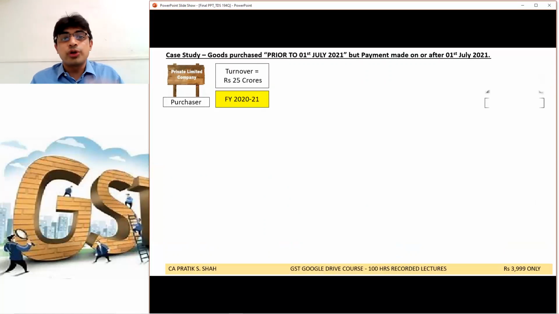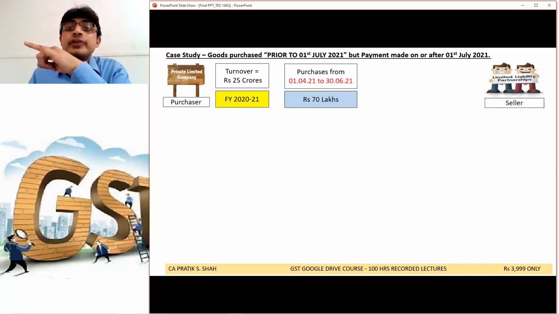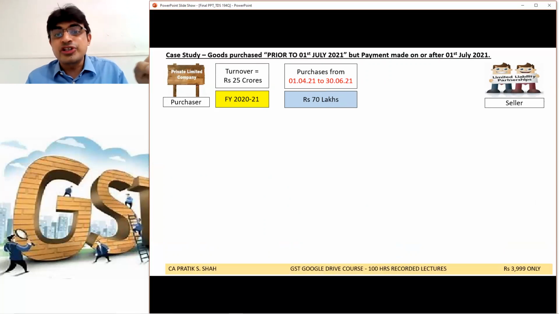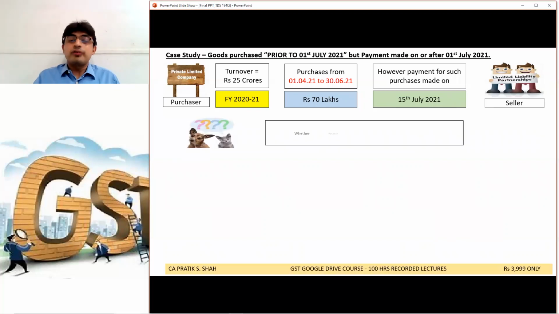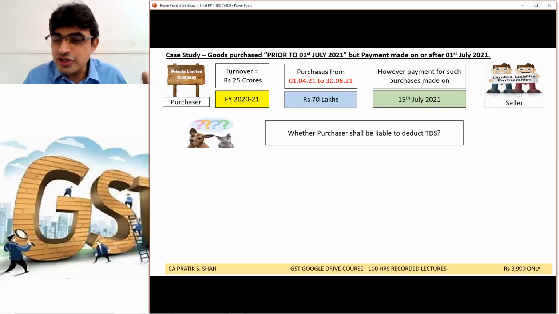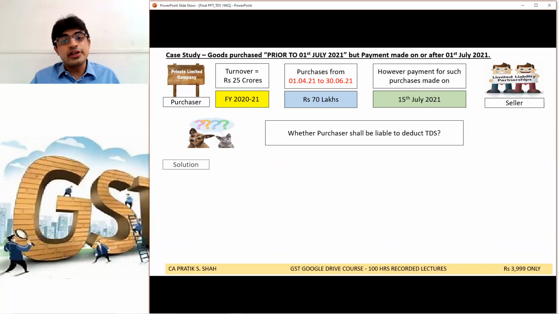See, the company's turnover is 25 crore. From this seller, the company made purchases of 70 lakh. However, it made the payment on 15 July. So the goods are purchased prior to 1st July, but the payment in relation to the goods is happening after 1st July. Query comes, whether the purchaser shall deduct TDS or TDS won't be applicable.